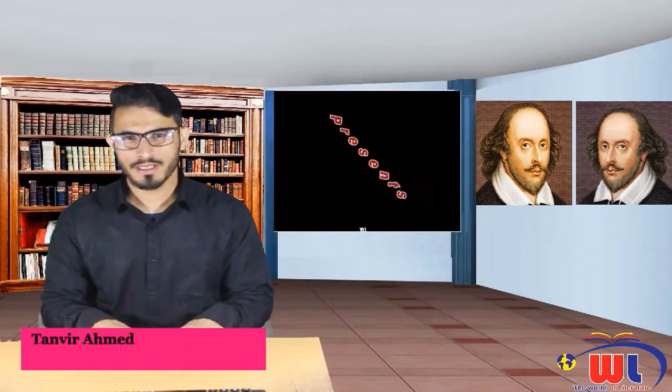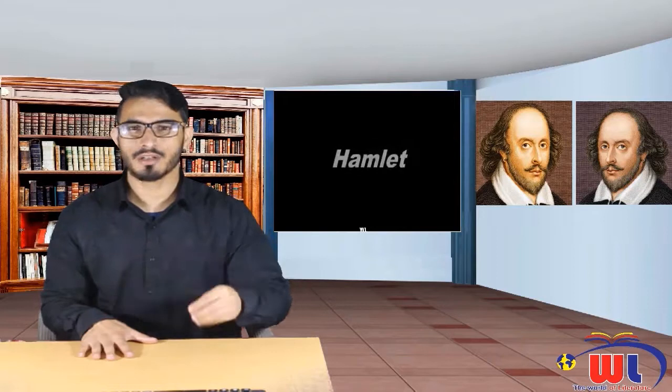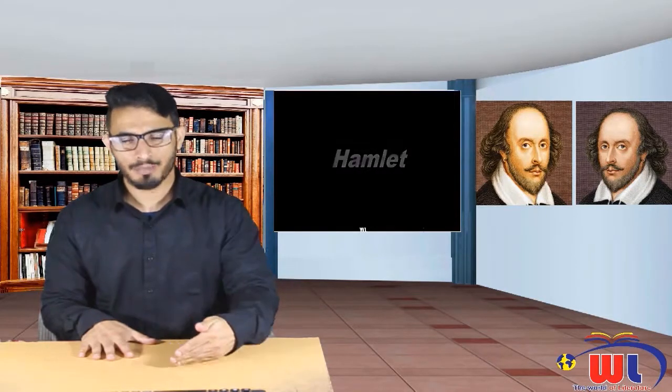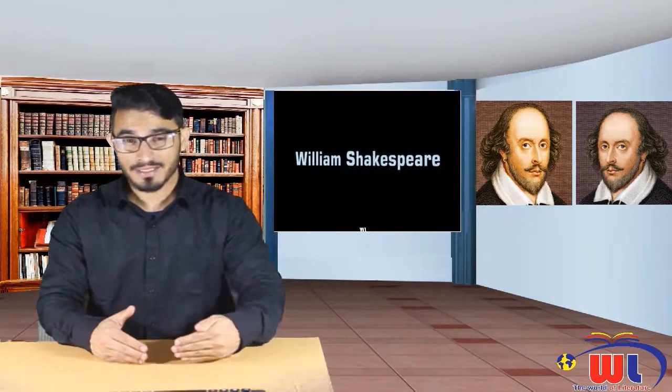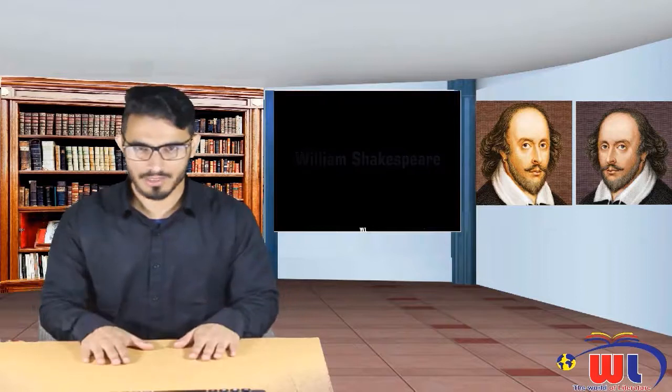In the next scene, we have the play within a play, and that play is based on the murder of the king. What Hamlet is trying to show is he wants to make players enact the murder of his own father. So we have a player king, a player queen, and a player king's brother, and a player who would be playing the role of Hamlet.